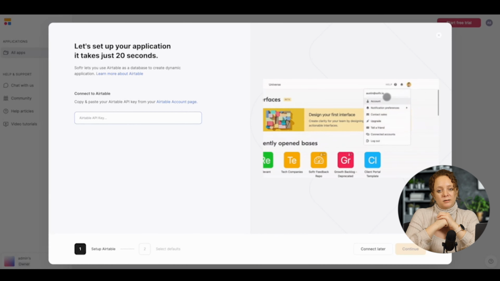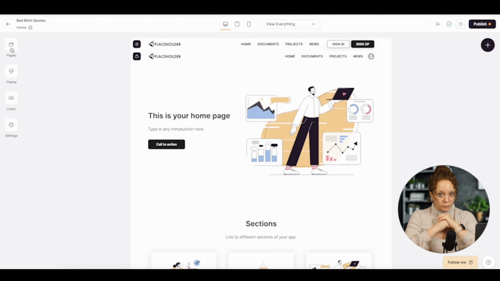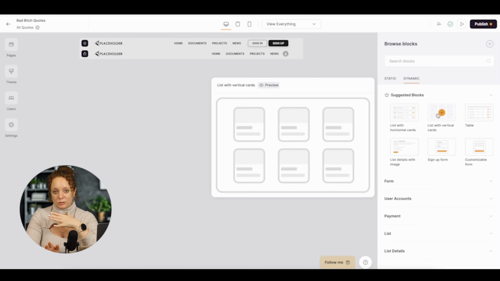The first page I wanted to build was the all quotes page. So I went ahead and created a page and called it all quotes. And then I wanted to display the quotes from my database in Airtable. So I added a list with images that fit exactly what I needed. This list would display all of my quotes with their images and details that are important for my visitors on the website to see when they come in.